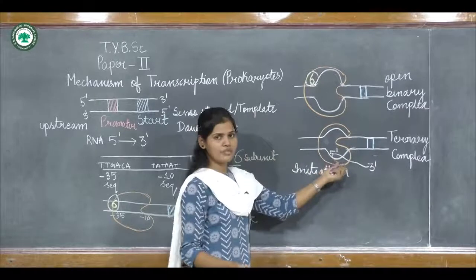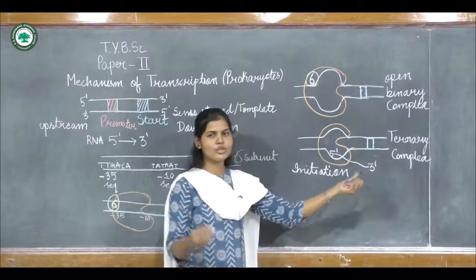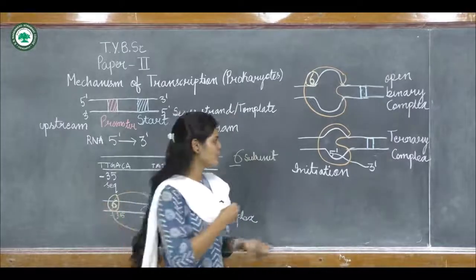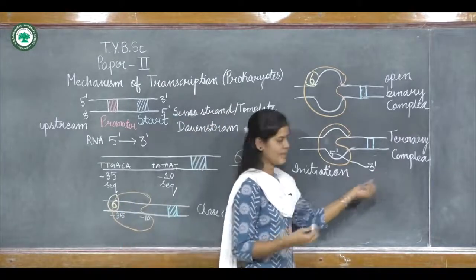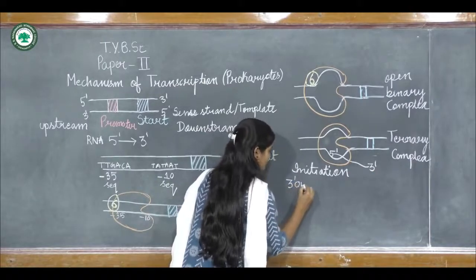Suppose the RNA which is synthesizing here is in the 5 prime to 3 prime direction. The new nucleotide which will be coming will be added to the 3 prime. So this is the 3 prime OH group.